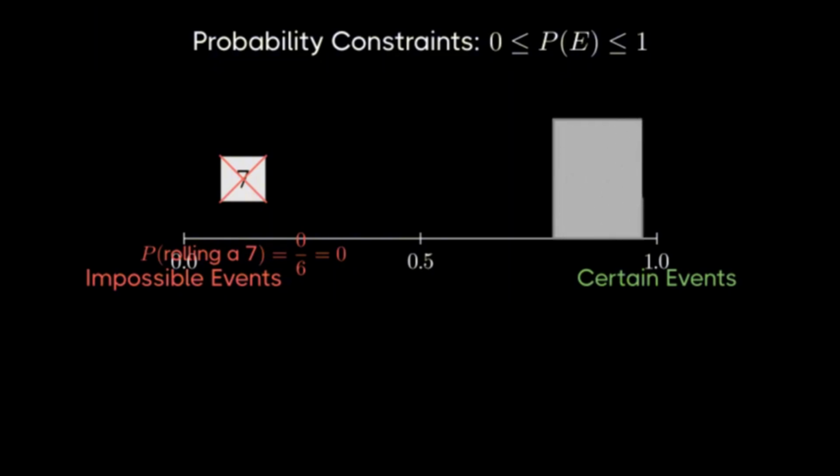On the opposite end of our scale, we have certain events with a probability of 1. Consider drawing any card from a standard 52-card deck. No matter what, you'll always draw a card. It's impossible to not draw one if you're drawing from the deck.